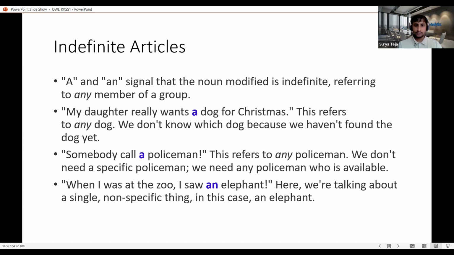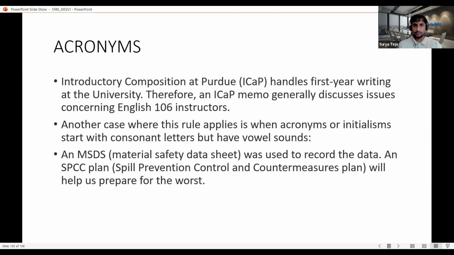So whenever we have a singular noun which is not specific or not direct, then we use an if it has a vowel sound. So that is the reason.